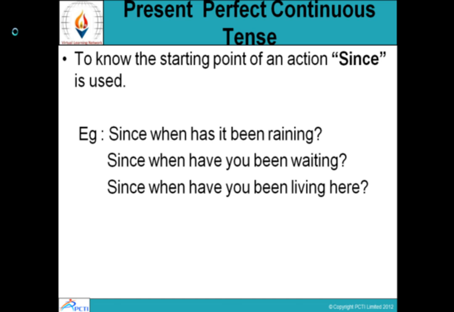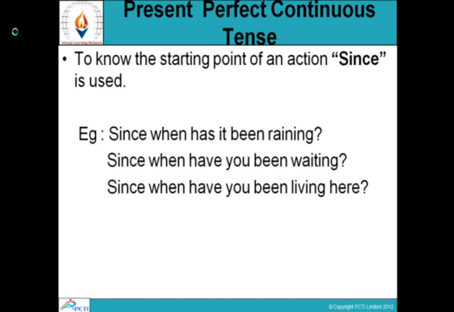It has been raining since morning. To know the starting point of an action, again, since is used with when. Since when has it been raining? Since when have you been waiting? Since when have you been living here? This is how we make questions to know the starting point of an action.